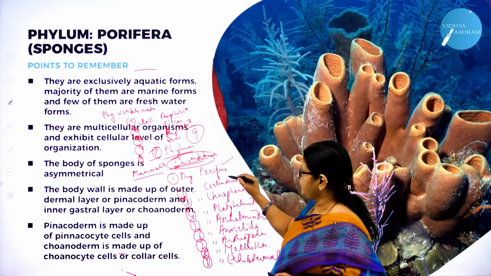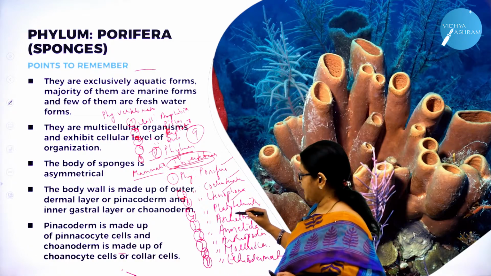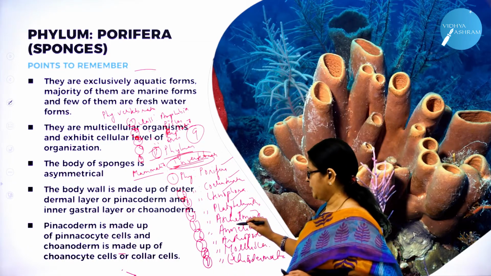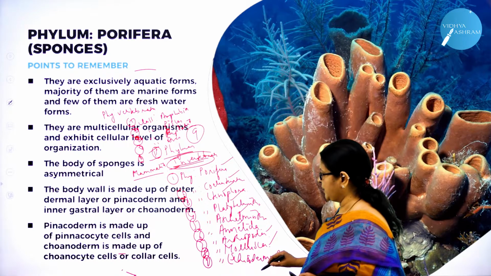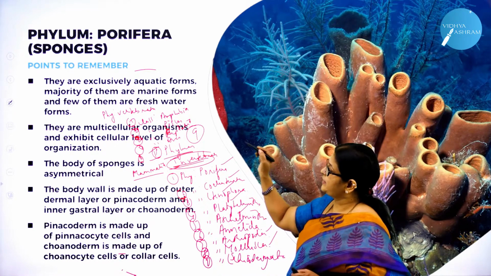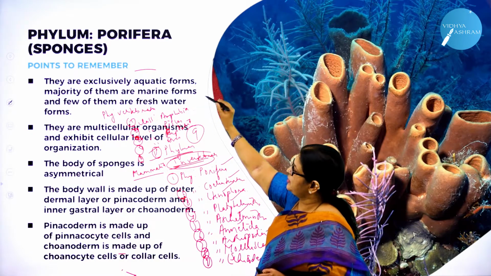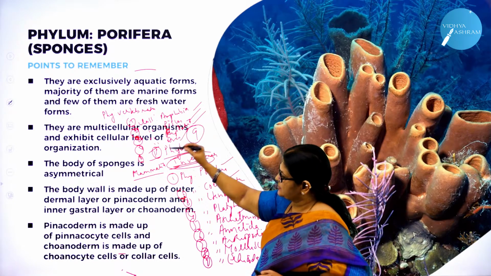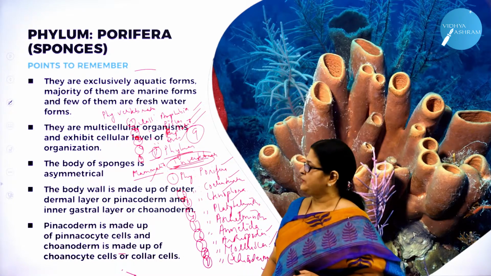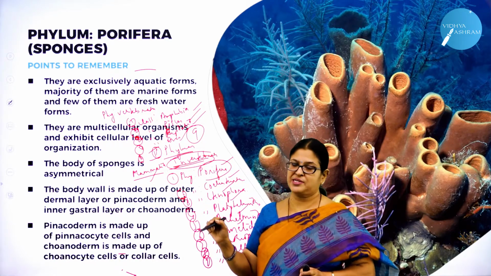The main phyla, that is 9 phyla, starting from Porifera, Coelenterata, Ctenophora, Platyhelminths, Aschelminths, then Annelida, Arthropoda, Mollusca and Echinodermata. Vertebrata includes 5 classes. What are the 5 classes? Class Amphibia, class Fishes, class Reptilia, class Aves and class Mammalia. The whole animal kingdom starts with what?